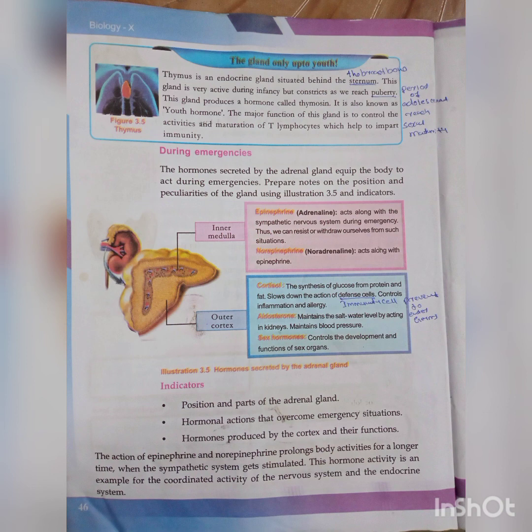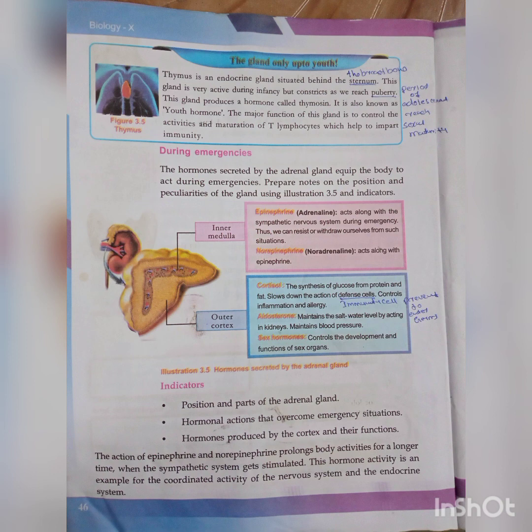The major function of this gland is controlling the activities and maturation of T lymphocytes. Lymphocyte means white blood cell. Do you know red blood and white blood? White blood gives immunity to our body, especially lymphocytes. Lymphocytes give immunity to our body to fight against germs, bacteria, and viruses. There are two types of lymphocytes, B lymphocyte and T lymphocyte. T lymphocyte is very essential to fight against pathogens like bacteria, viruses, and protozoa.